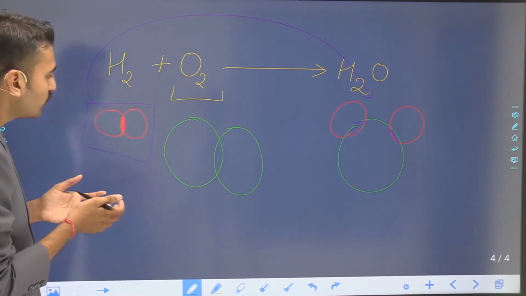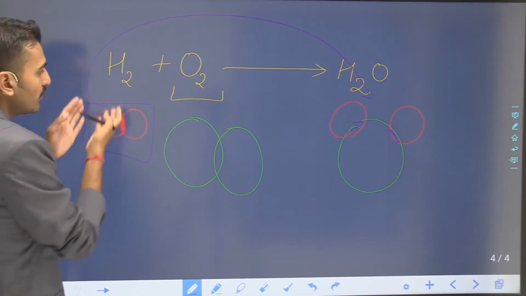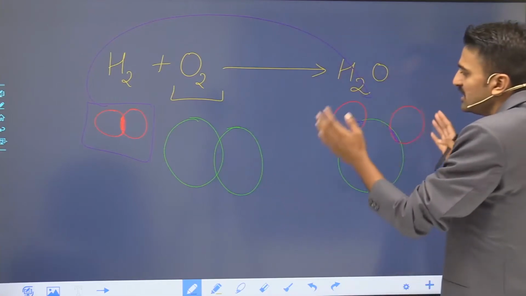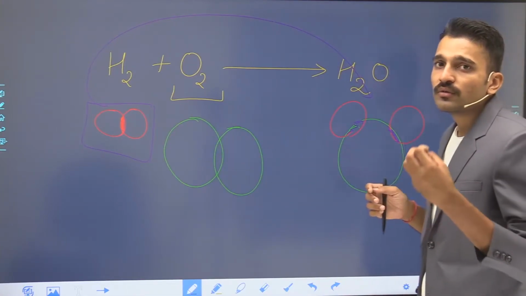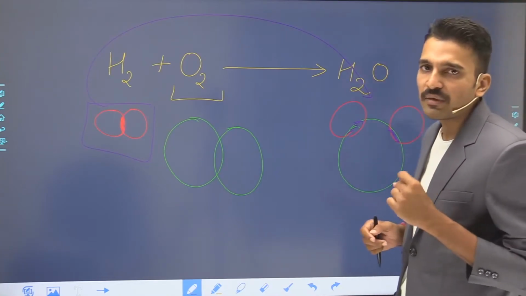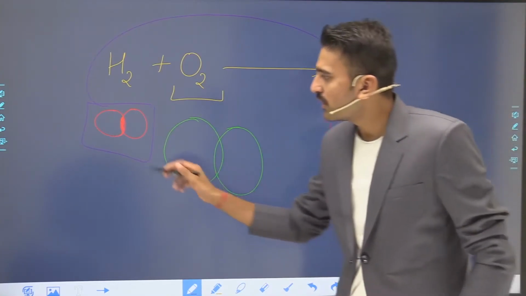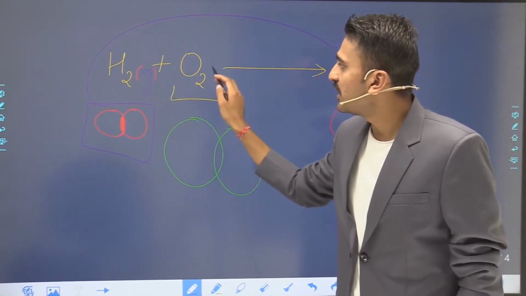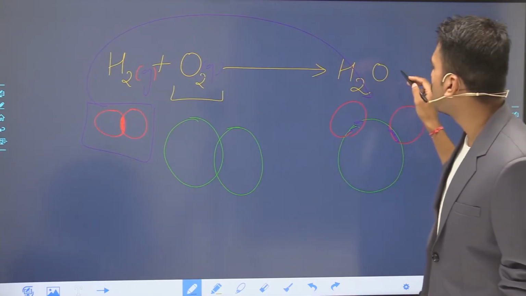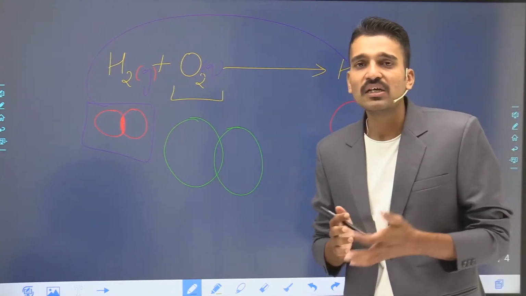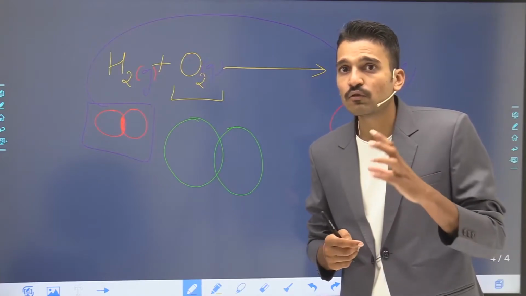So what you have to see? You have to see that when the arrangement of atoms changes, a new substance is formed. So this is the chemical change. Because you see there is a change. What is the change? It is in the gaseous state, and it is formed in the liquid state or in the gaseous state. So the state is being changed. That is not much more important.